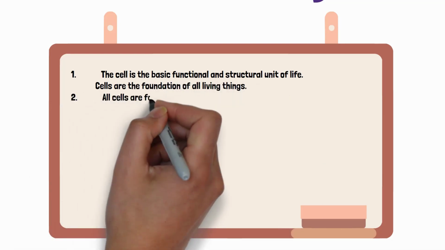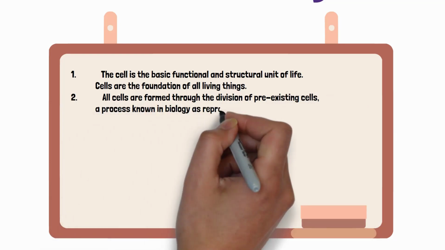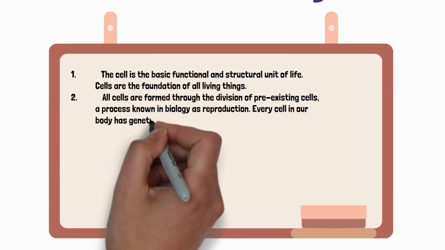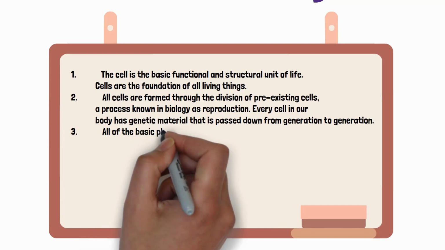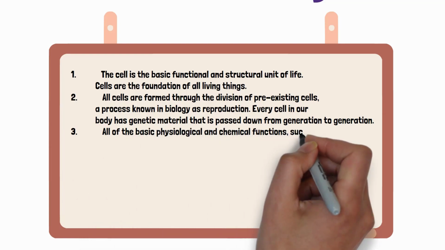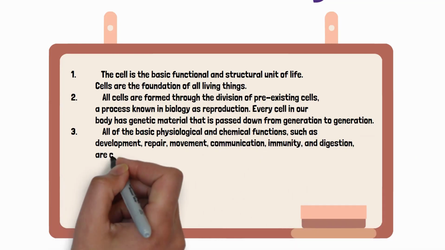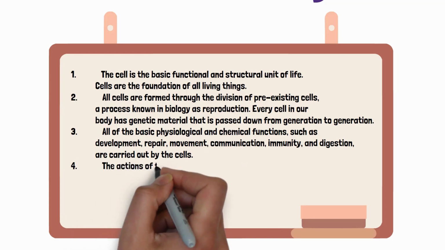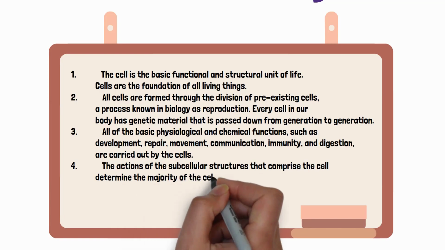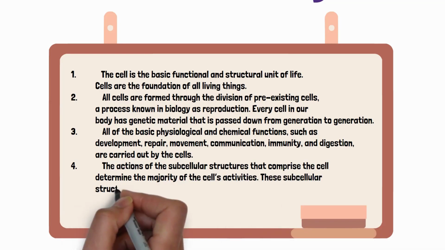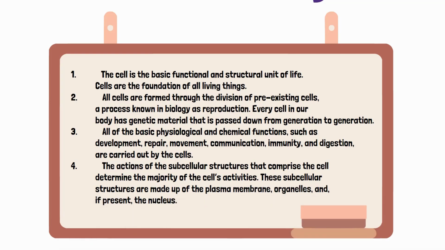2. All cells are formed through the division of pre-existing cells, a process known in biology as reproduction. Every cell in our body has genetic material that is passed down from generation to generation. 3. All of the basic physiological and chemical functions, such as development, repair, movement, communication, immunity, and digestion, are carried out by the cells. 4. The actions of the cellular structures that comprise the cell determine the majority of the cell's activities. These subcellular structures are made up of the plasma membrane, organelles and, if present, the nucleus.